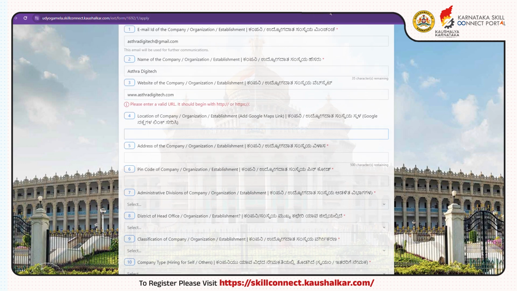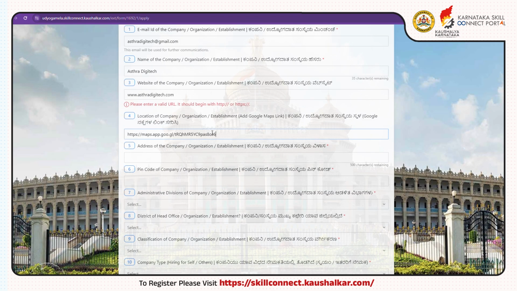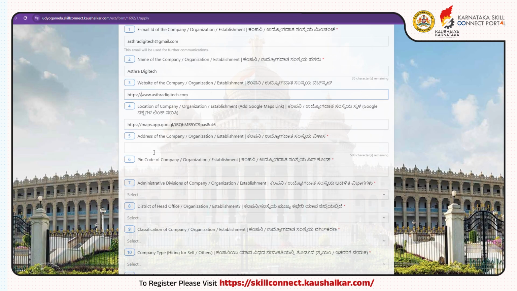You need to copy the location link from Google Maps or the browser that shows your company's location and paste it into this field. Here, you need to type the address of your company, which includes details like building name, number, floor, cross, road, taluk or district, etc. Enter the PIN code of your location.